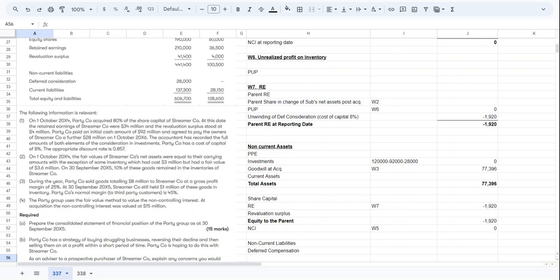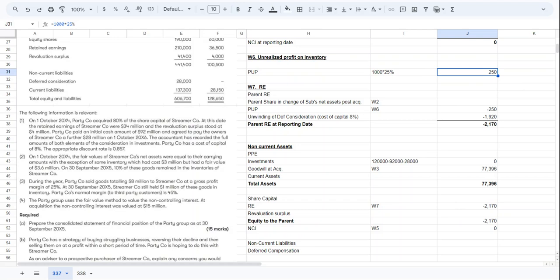So we have unrealized profit on inventory here. Okay, how much? 1 million multiplied by 25%. Okay, so we will keep it here in our working notes. And we have found this information, we will put it here. So we have 250 of unrealized profit on inventory at the reporting date.